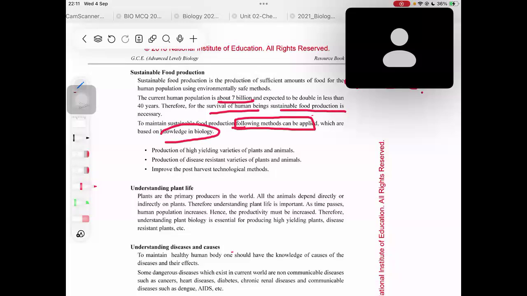The first method, one of the solutions that they have given to somehow overcome this problem, is production of high yielding varieties. Can you see? You can easily study because two start with production. One is production of